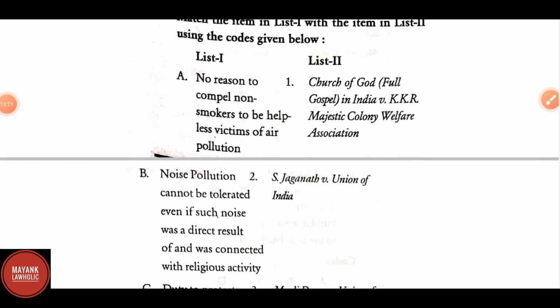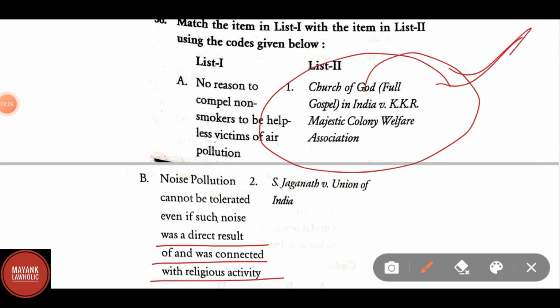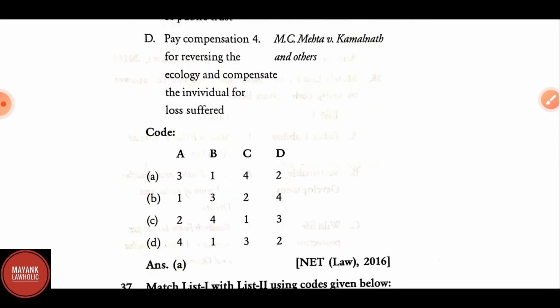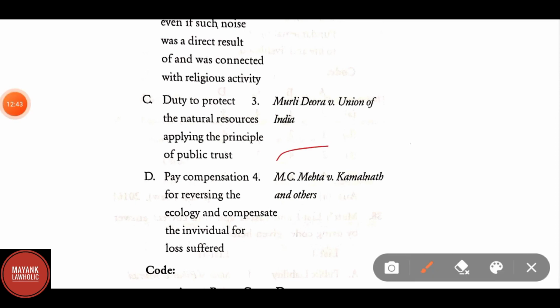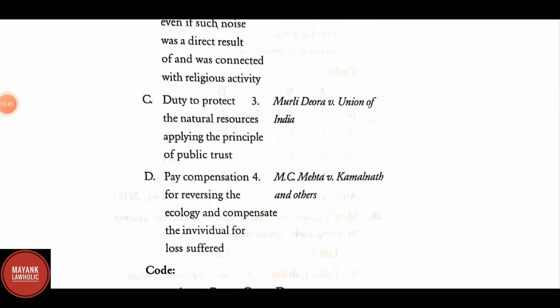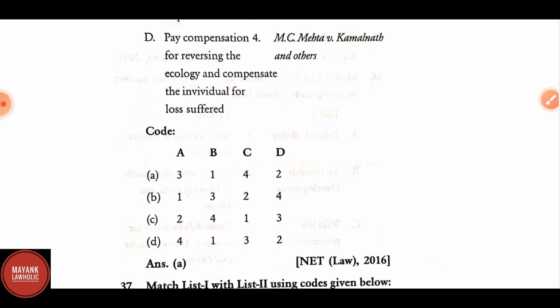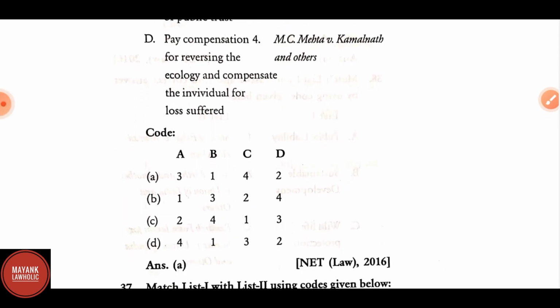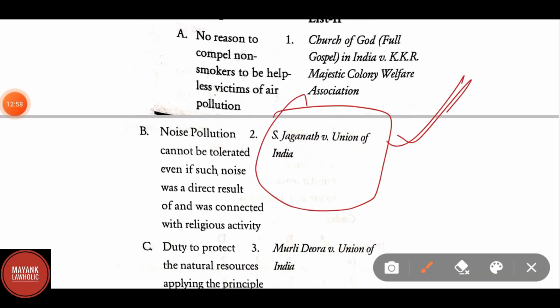Noise pollution cannot be tolerated even if such noise was a direct result of and was connected with religious activity. This case we have already discussed. Church of God Full Gospel in India versus KKR Majestic Colony Welfare Association is the correct answer. For C, duty to protect the natural resources applying the principle of public trust, the correct answer is MC Mehta versus Kamal Nath and others. Pay compensation for reversing the ecology and compensate the individual for loss suffered: here the correct answer is S. Jagannath versus Union of India, the last and remaining option.